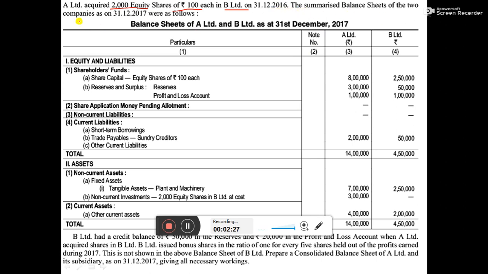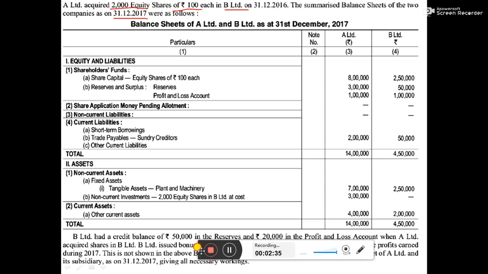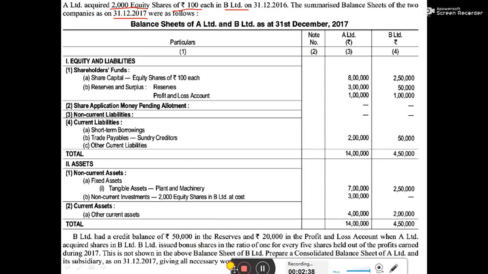Summarized balance sheet of the two companies as on 31st December 2017 is as follows. So in this balance sheet, we need to first check how much is the holding and how much is being paid by holding company and subsidiary company. So we have to see in the non-current asset and non-current investment, 2000 equity shares is being held by A Limited in B Limited at the cost of 3 lakh rupees.